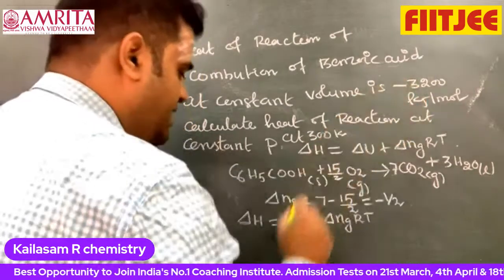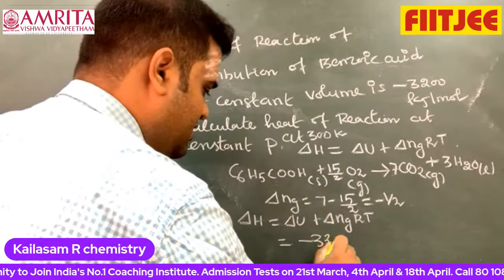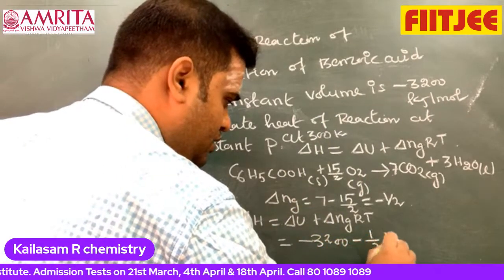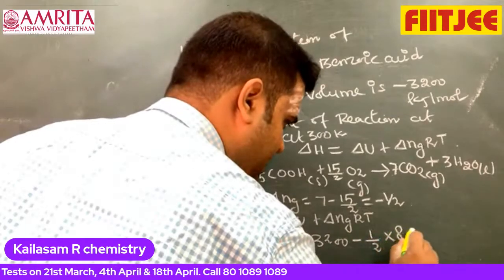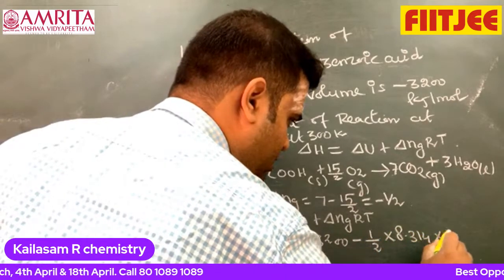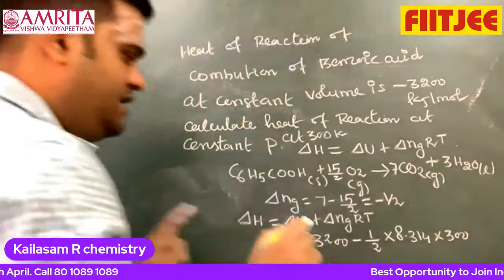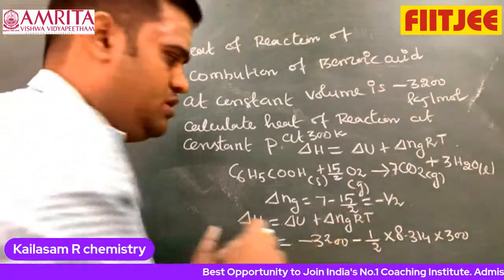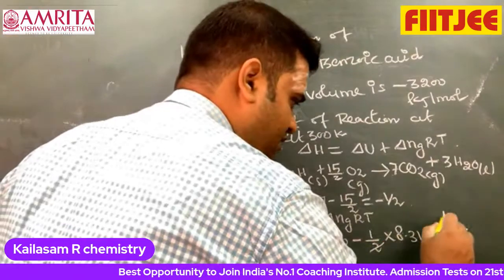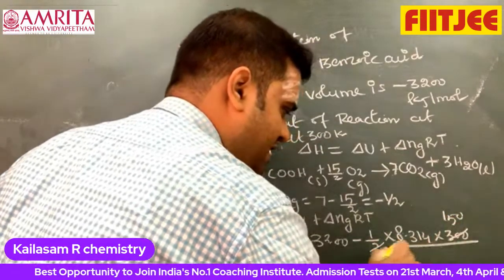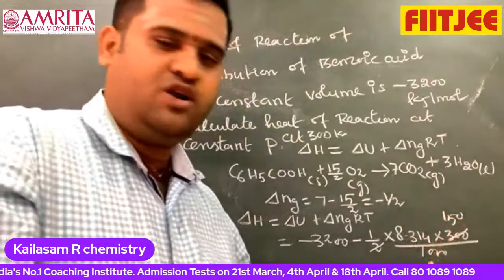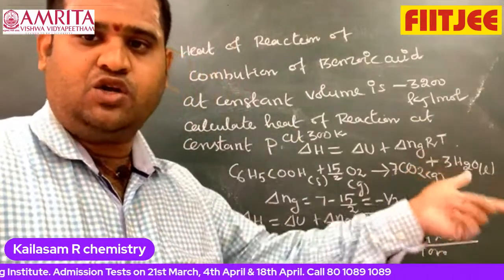Delta U we can write as minus 3200, minus 1 by 2 into 8.314 into 300. Please understand, this is in kilojoule and this is in joule, so I write this as 150 divided by 1000. Why divided by 1000? Because I am converting joule into kilojoule.